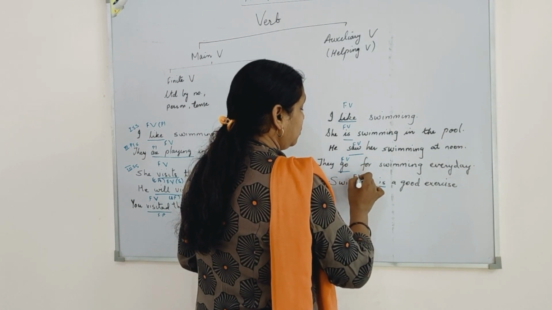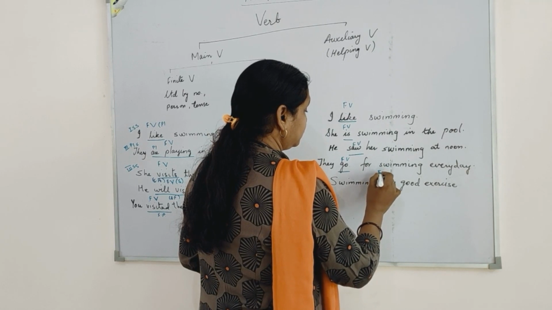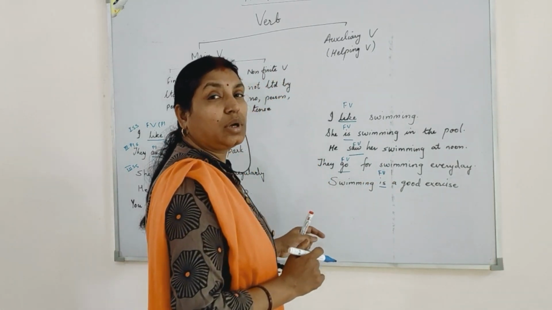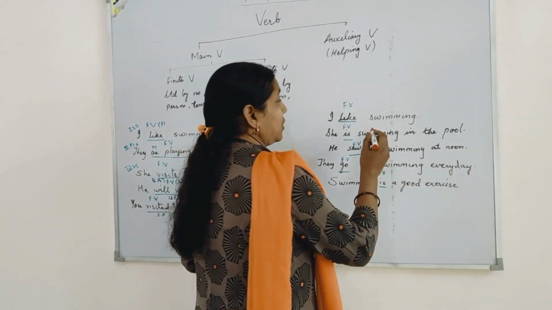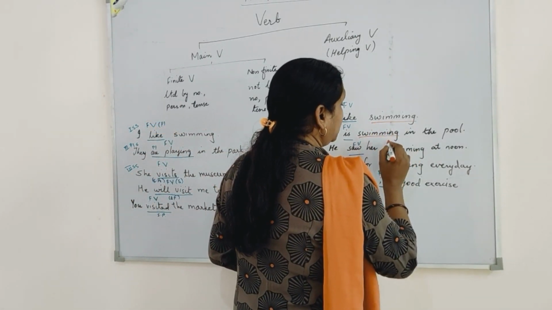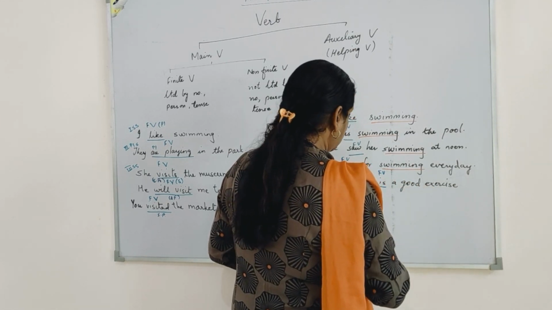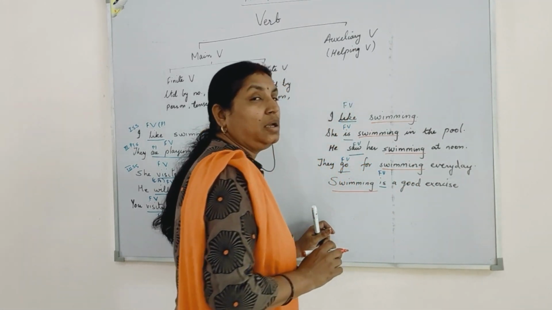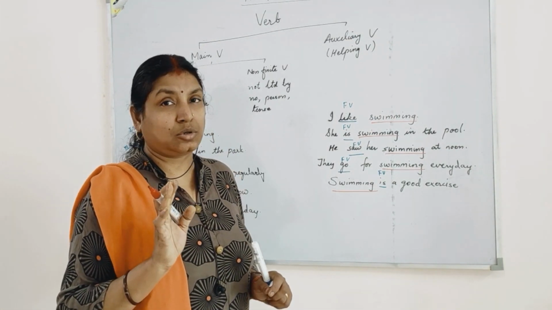But if I look at the word swimming, you can see the word swimming, though a verb, is not affected by any tense or any number or person of subject.